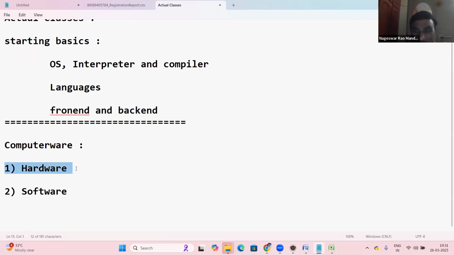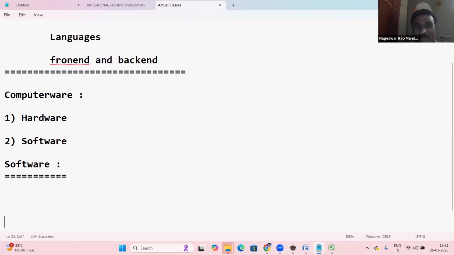We can touch those parts, right? That's hardware, but it's not necessary for us. We are software engineers, right? So let us start with software here. What is software exactly?